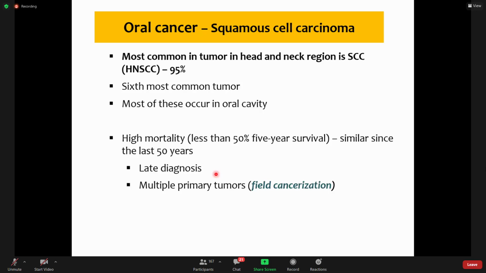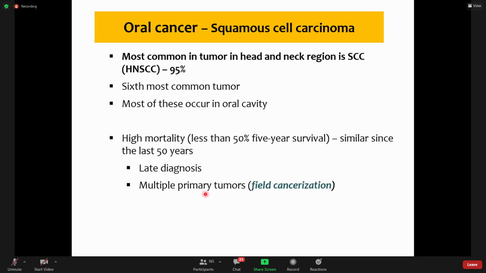The second thing is, these tumors occur in tobacco users, and we now know that the carcinogens in tobacco cause genetic changes in almost all cells of that field. So all cells of the oral mucosa, oropharynx and larynx will develop some genetic abnormalities. This is called field effect or field cancerization. It is only by chance that some of those foci develop into carcinomas.